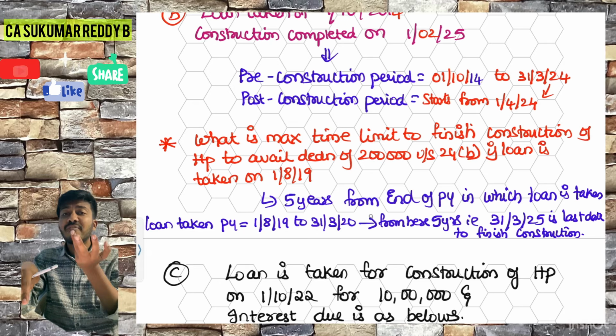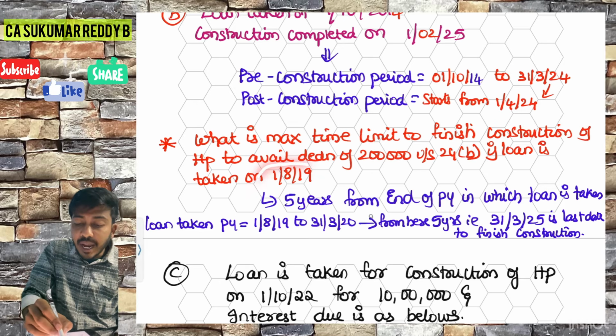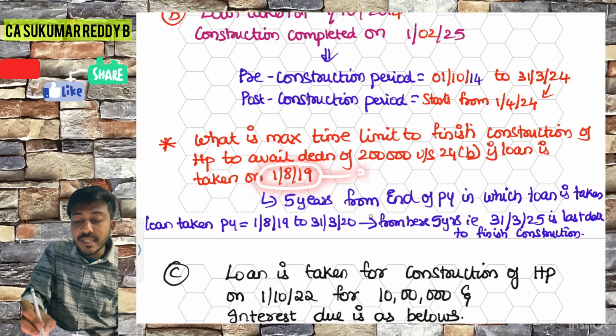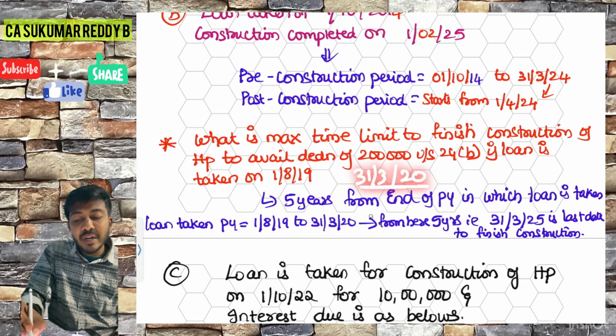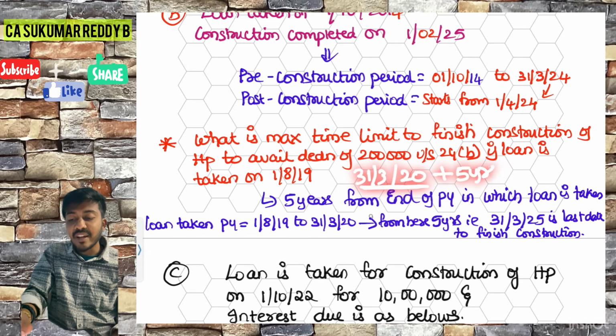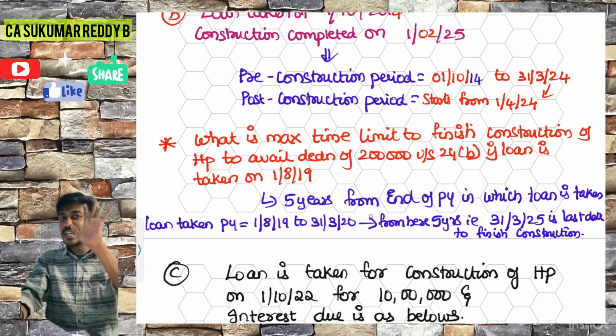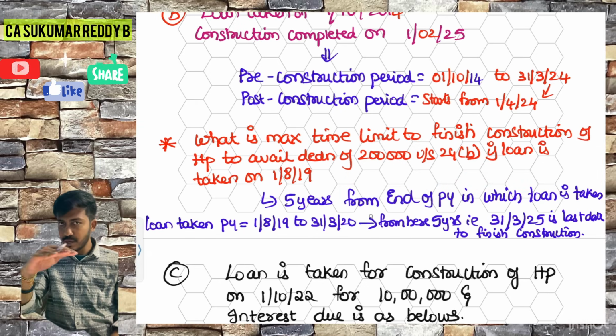Now they are asking what that 5 years deadline is. So from when should you take the 5 years? From the end of the year in which the loan is taken. The end will come on 31st March 2020, which will be the end of this previous year, right? From this you should add 5 years, which means it will come to 31st March 2025. So if you finish the construction before 31st March 2025, then that 5 years condition is satisfied. Super, got it.